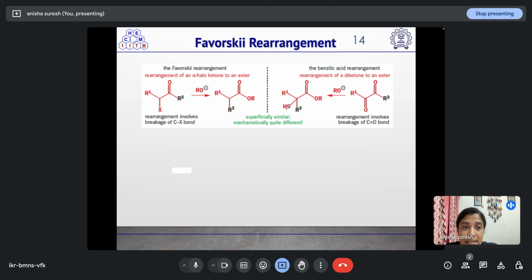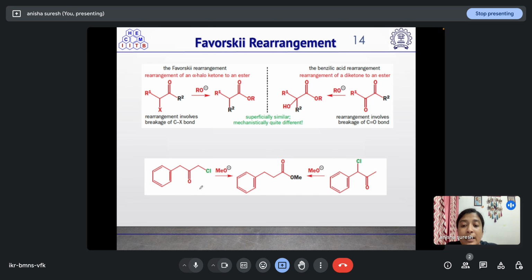So when we see these two reactions, superficially they seem similar, but mechanistically they are quite different. Both of these alpha haloketones result in the formation of the same product. From this we can understand that the mechanism of the reaction is somewhat different from that of the benzilic acid rearrangement.